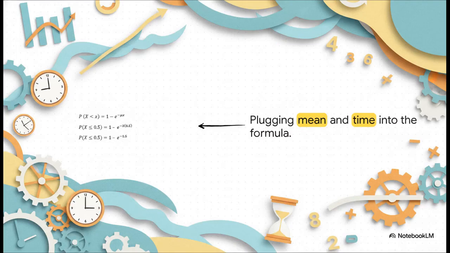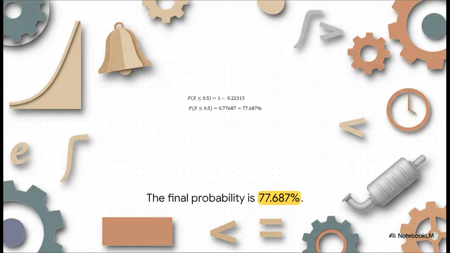Now, the exponential formula might look a little bit intimidating at first glance, but it's really just pitting our target time against our average rate. We take our average of 3 mufflers an hour, our target of half an hour, and plug them into the function, which is driven by Euler's number, e. When we let the math crunch those variables, taking 1 minus e to the power of negative 3 times 0.5, we get our definitive answer. There is a 77.687% chance that the mechanic wraps up the installation in exactly half an hour or less.